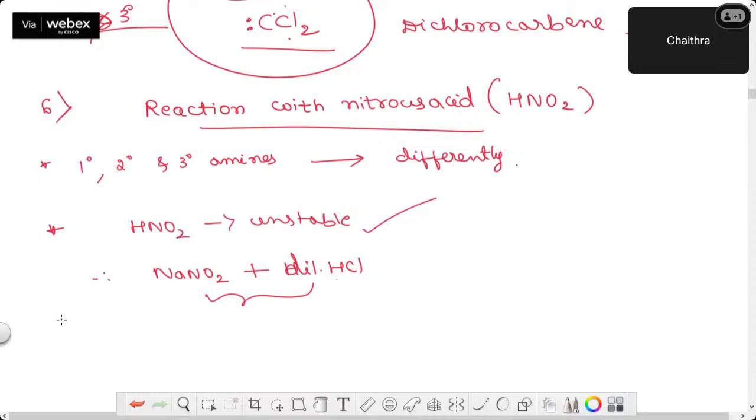So during this, an electrophile will be generated which continues the reaction. This nitrous acid is a source of the electrophile, the nitrosonium ion.